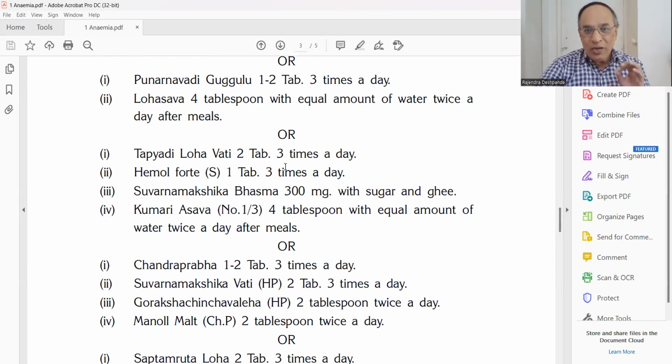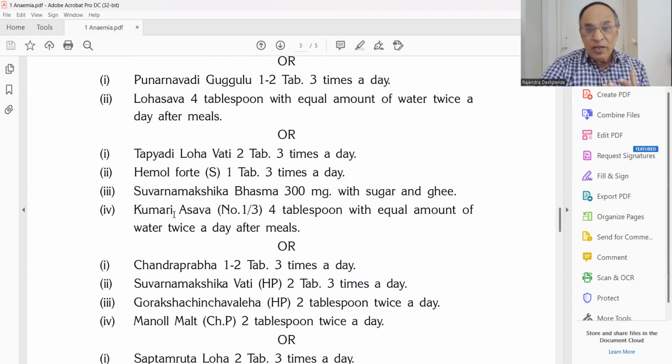Then next prescription, lot of prescriptions. Tapyadi Lohavati, 2 tablets 3 times in a day. Himol Fort, Sandu Company, 1 tablet 3 times in a day. Suvarna Makshika Bhasma, when there is a general weakness, 300 milligram with sugar and ghee, especially if the patient is having a general weakness and debility, a very tired patient.